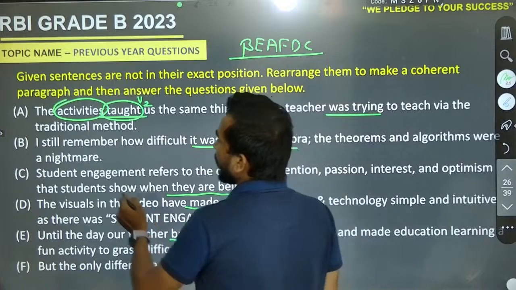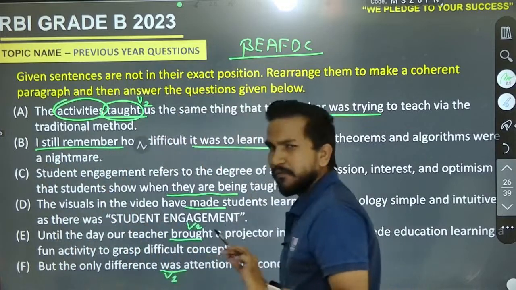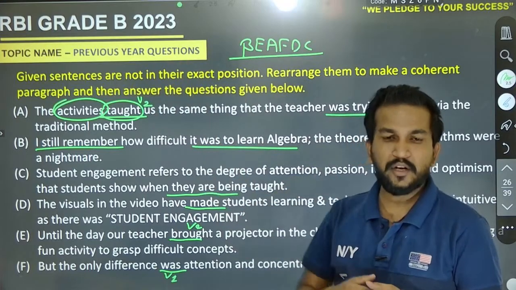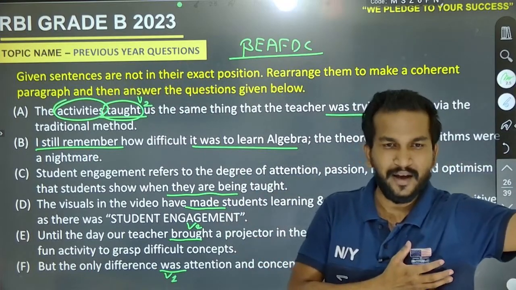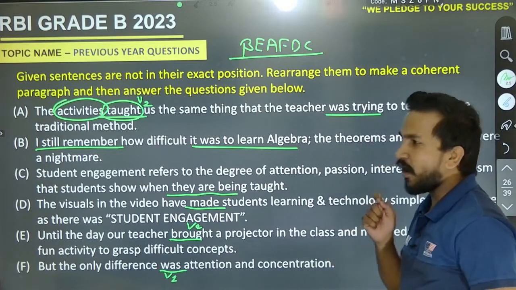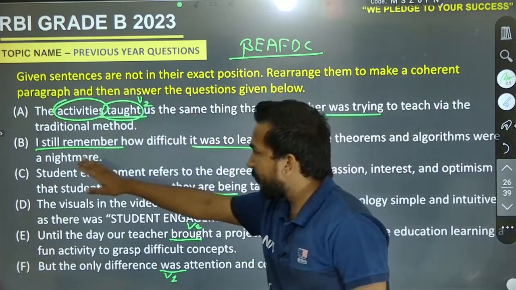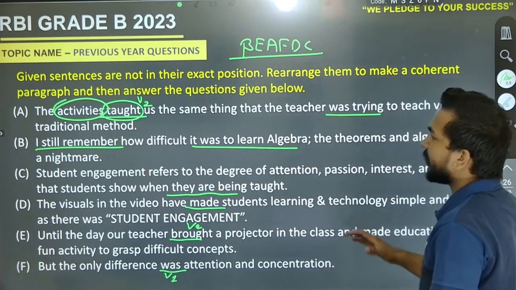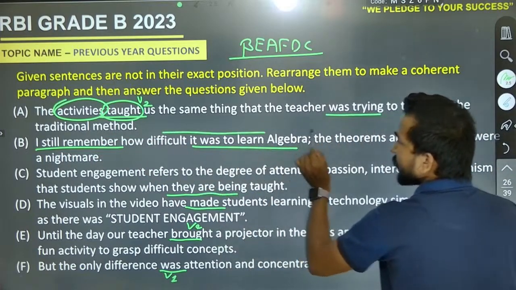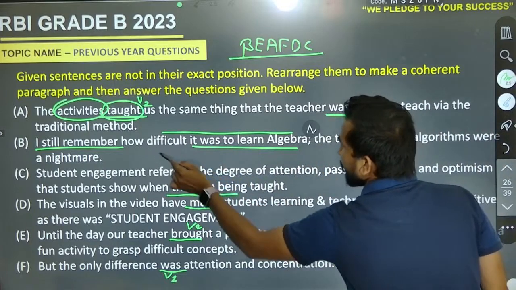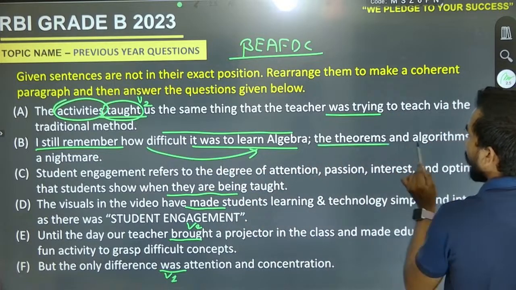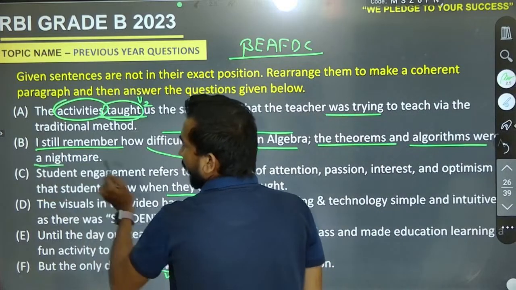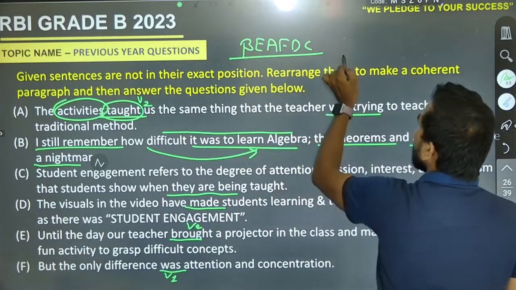Yeah, I still remember. While we are going to connect any type of story, we can use still, or we can use once. Once there was a line. We have already studied in our first or second standard. That will be, I still remember how difficult it was to learn algebra. It means it was much difficult to learn algebra. The theorems and algorithms were a nightmare. Is it clear? So it must be B.